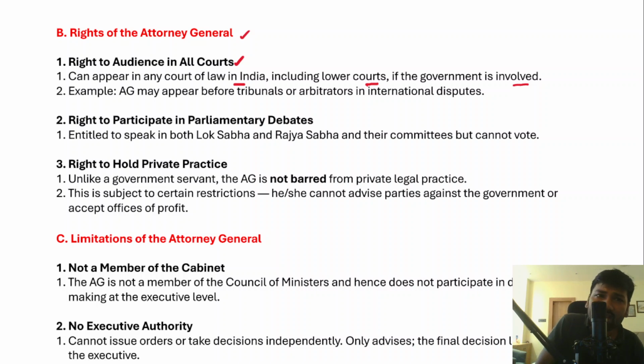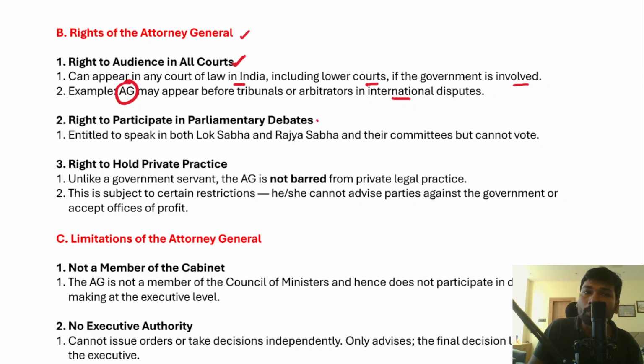Secondly, the Attorney General may appear before the tribunals, which are quasi-judicial bodies, and the arbitrators in the international disputes which involve India. So therefore, the right to audience in all courts is the right given to the Attorney General of India as the highest law officer of this country.